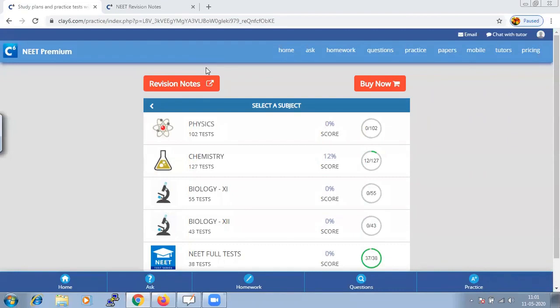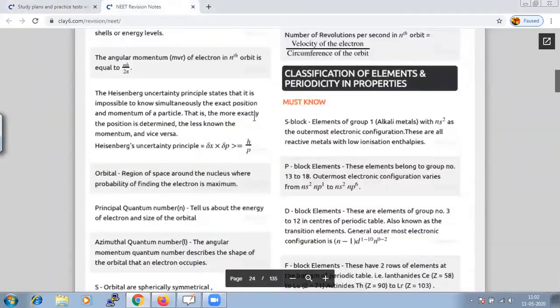We have made your work easy. It would be very simple for you to revise that chapter and then you can take the test. If you click on revision notes, it opens in a new tab, which I have already opened.